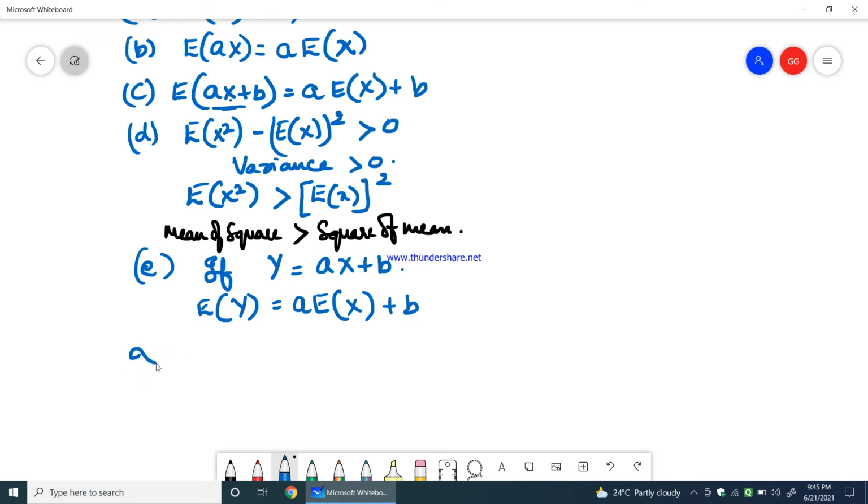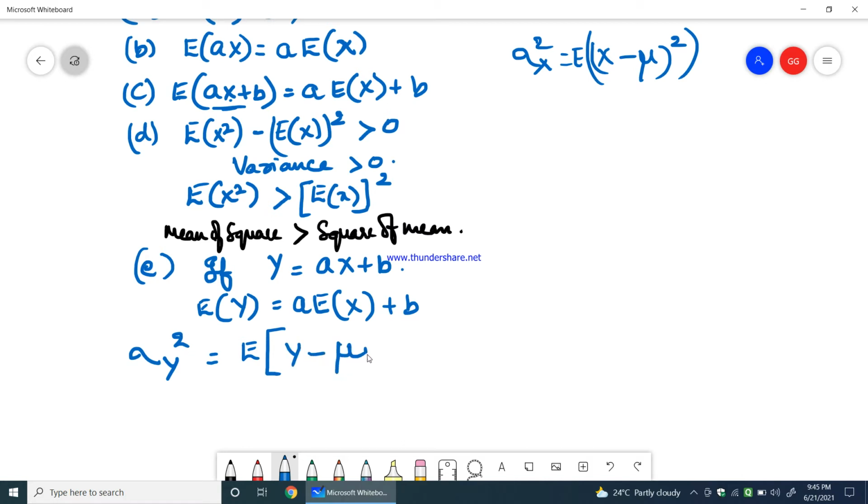Variance of Y. We know that variance of X, we saw, is the expectation of X minus mu the whole square. This is the definition for variance that we have seen earlier. This is nothing but variance of X, because X was the random variable considered. Now variance of random variable Y would be E of Y minus mu Y the whole square. What is mu Y? Mu Y is nothing but E of Y.